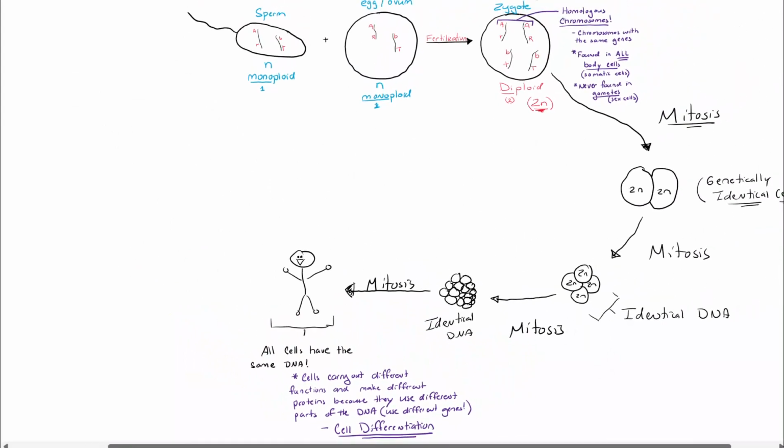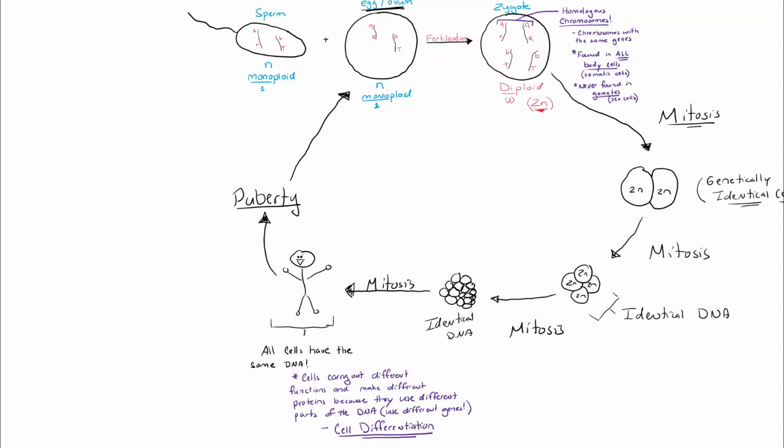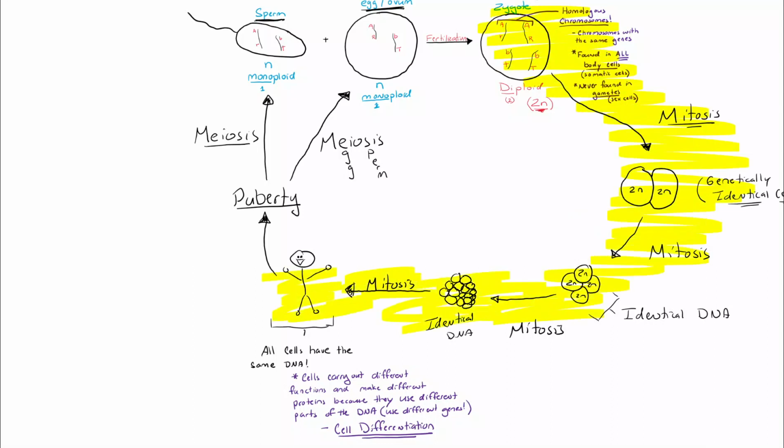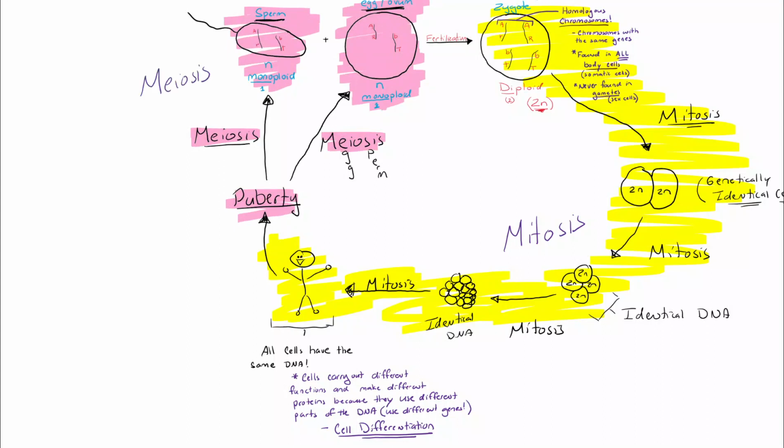At a certain point in a person's life, they hit a stage called puberty. Once they hit puberty, if they're female, they're going to make eggs by a process called meiosis. The E stands for eggs. If they're a male, they're going to make sperm, also by meiosis. So, looking in summary, it looks like mitosis is used from one cell big all the way to you're grown. But once you hit puberty, then you're going to start to use meiosis, and only then. So before puberty, you're not using meiosis at all.